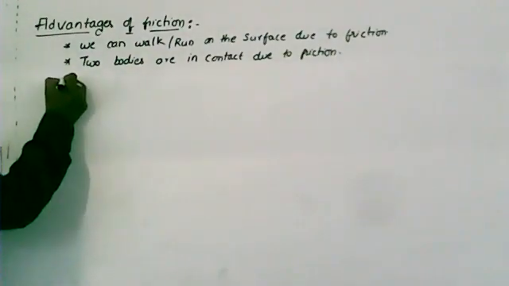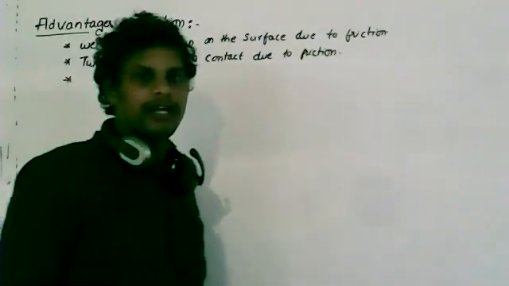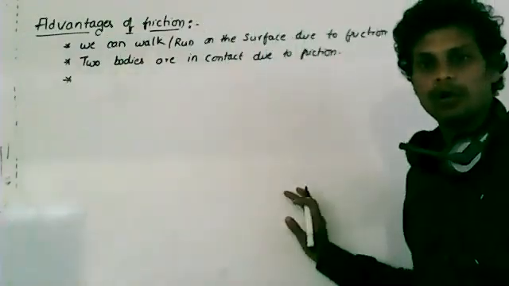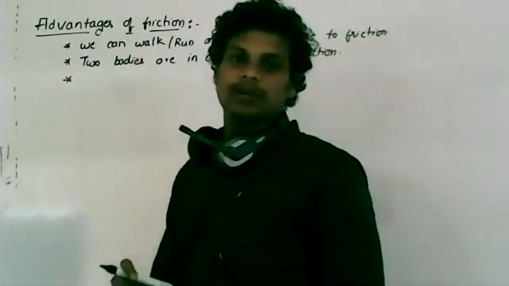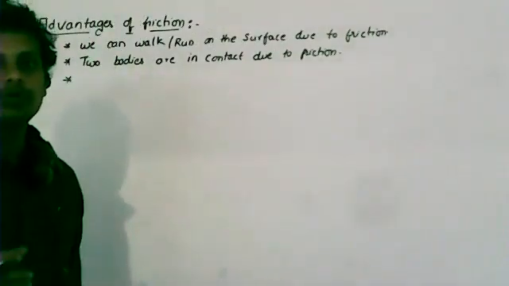And the third point: we can write on the board or on paper with a pencil or pen due to friction only.